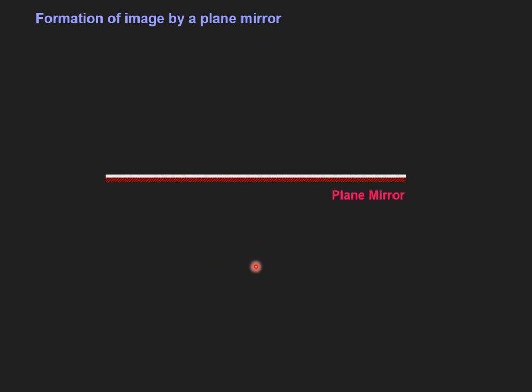So we have taken a plane mirror as a reflecting surface. In a plane mirror, this front, upward surface is reflecting in nature, while the backward surface is painted. This is how we manufacture such plane mirrors. So this white one is the reflecting surface. How will the image get formed? For simplicity I have taken this arrow mark as an object.